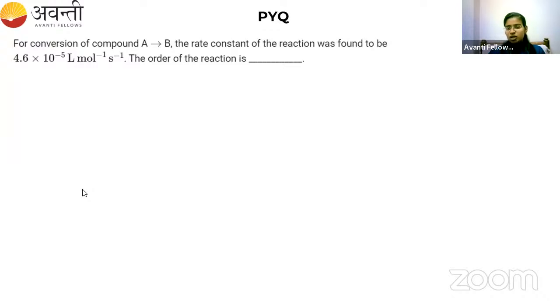Before I give the explanation, you are giving me the answer. How is the order of the reaction 2? Very good. Just by looking at the units, we can get the answer. We have liter per mole per second. This is the rate constant unit for the second order reaction. So the order of the reaction is equal to 2.